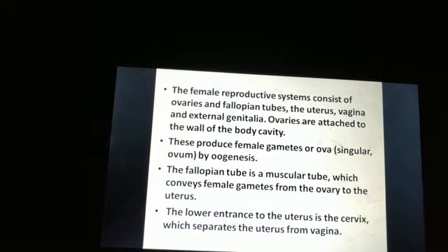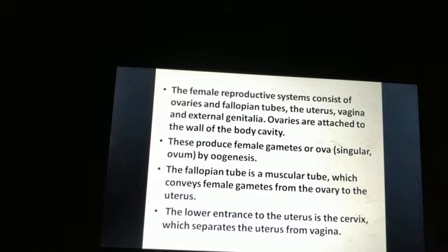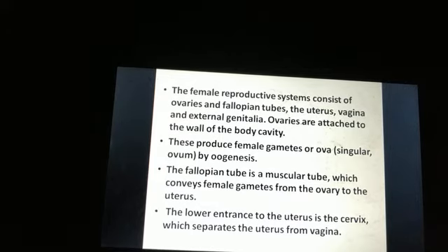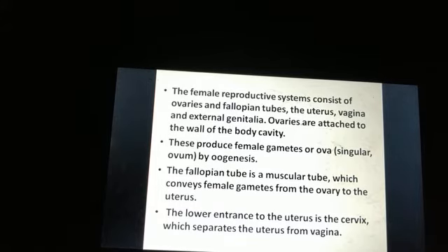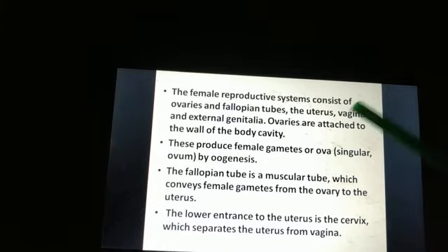Next we have the female reproductive system, which consists of ovaries and fallopian tubes, the uterus, vagina and external genitalia. So these ovaries are attached to the wall of the body cavity. These produce female gametes called ova. So the ovaries produce the female gamete, that is ova, or you can also say ovum, by the process called oogenesis.